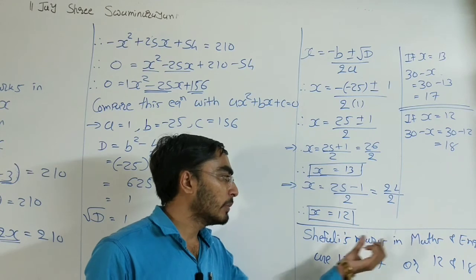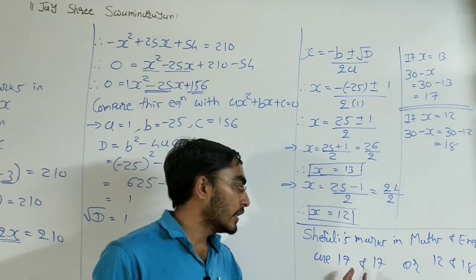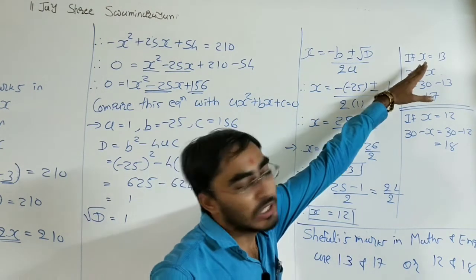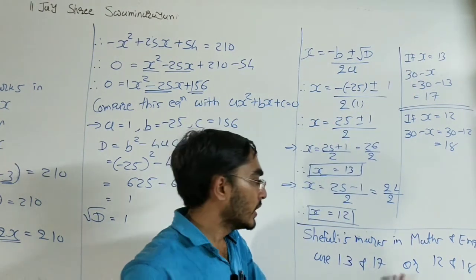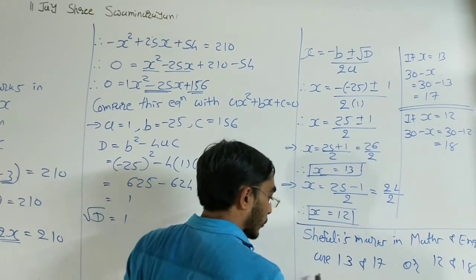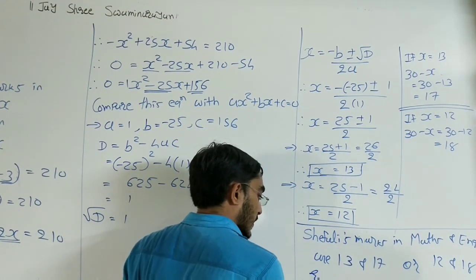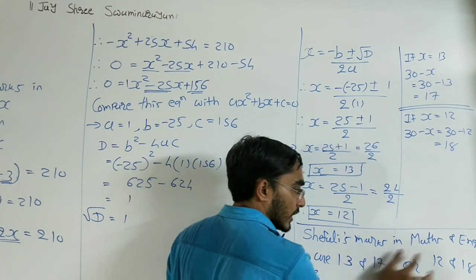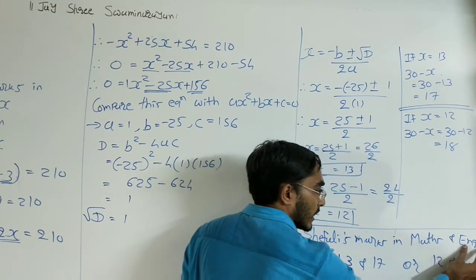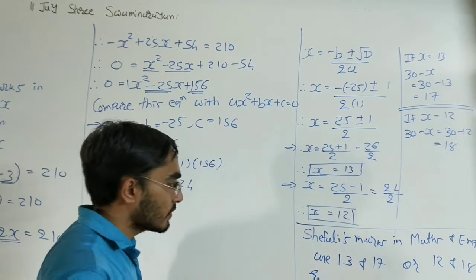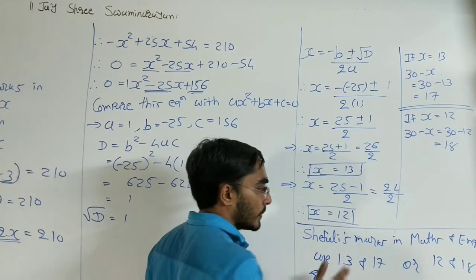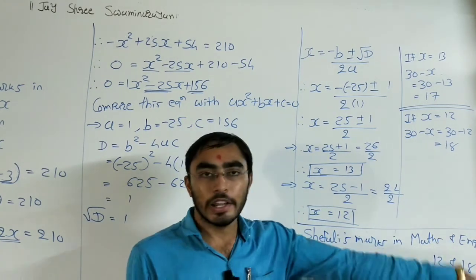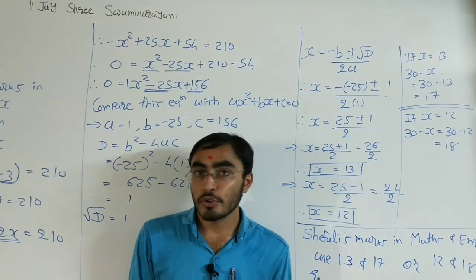So either Shefali gets 13 in maths and 17 in English, otherwise 12 and 18 respectively. Respectively means sequence-wise, that means the first mark is of maths and the second mark is of English. So at last we need to write this: Shefali's marks in maths and English are 13 and 17, otherwise 12 and 18 respectively.